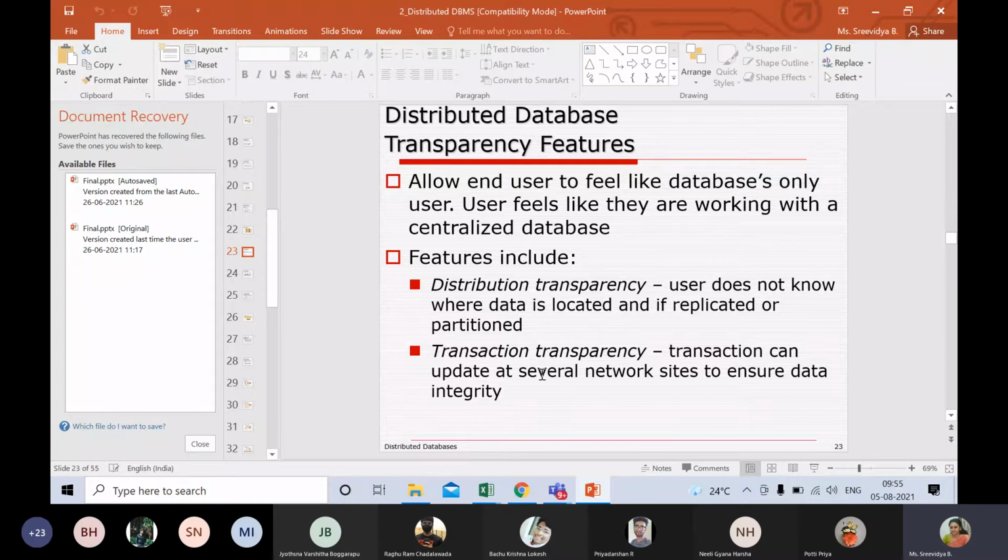Then transaction transparency. The distributed database is spread across a network. So what transaction happens at which places is also not known. The transaction may happen at multiple sites, and that is not known to the person. They are present in different places. Where exactly the transaction is happening, where exactly the processing is happening, will not be known by the end user.